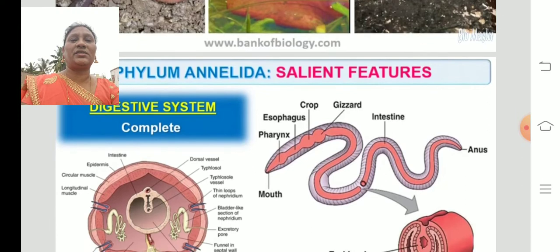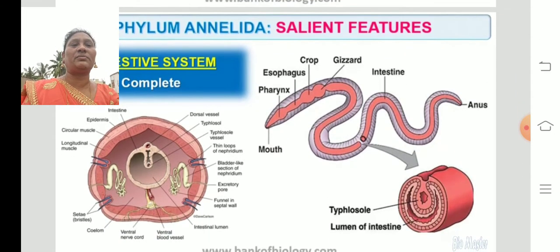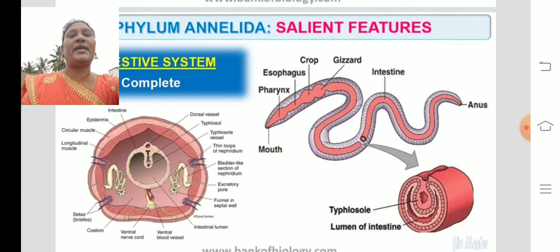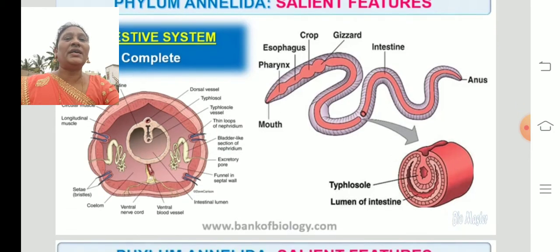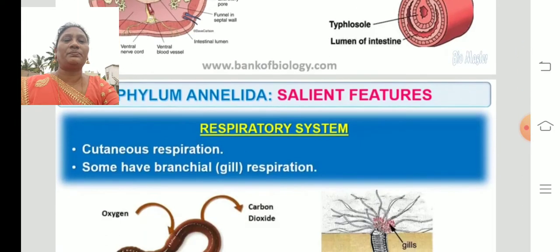Next, the digestive system. We can find the complete digestive system, which means the digestive system which goes from the mouth to the anus. We can find mouth, pharynx, esophagus, stomach. Crop is nothing but stomach, where the food is stored. The next part is gizzard, intestine, and the anus. So the digestive system starts from the mouth and ends with the anus.